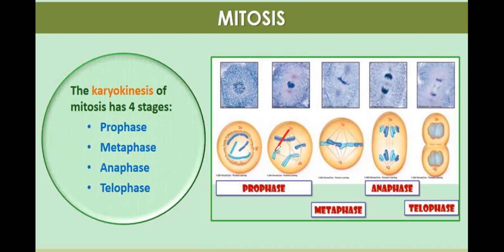The centriole will produce spindle fibers. With the help of these spindle fibers, the chromosomes will be aligned at the equator, the middle portion of the cell. So this stage is called metaphase. Just by seeing the position of chromosomes, we can identify whether the cell is in prophase, metaphase, anaphase, or telophase.